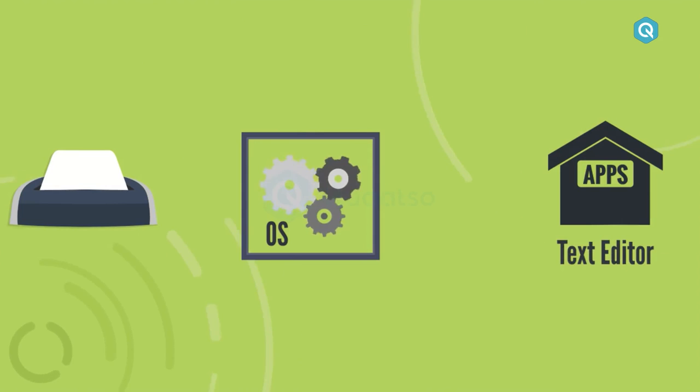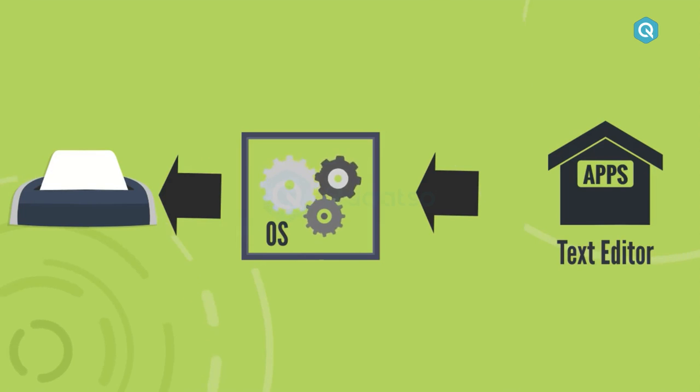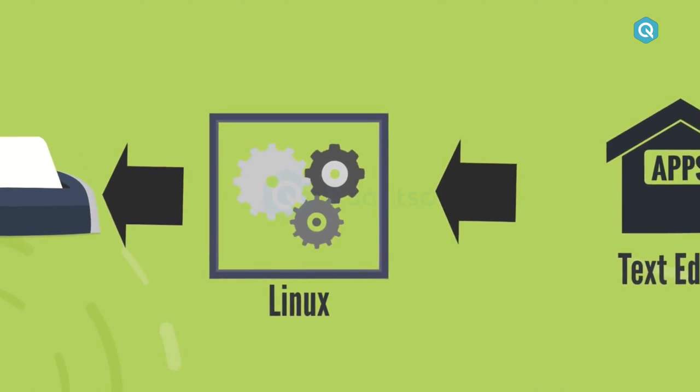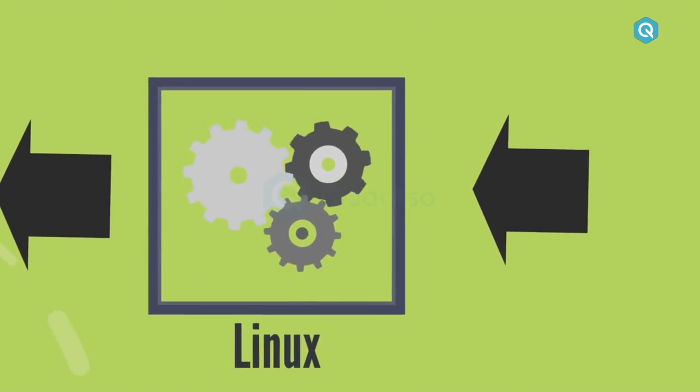Once the content creation task is completed, this application hands over the printing task. The OS communicates to the device driver and sends the right signal to the printer. The text editor application doesn't have to care about how the printer works. It is all handled by the OS. So, Linux is the operating system which acts as the interface between hardware and different applications.